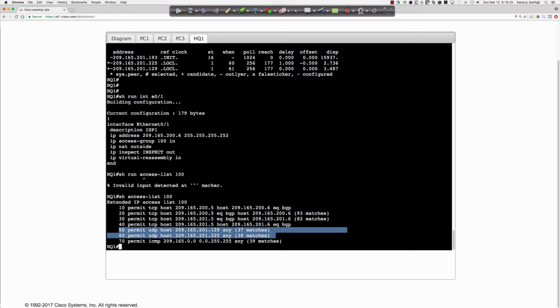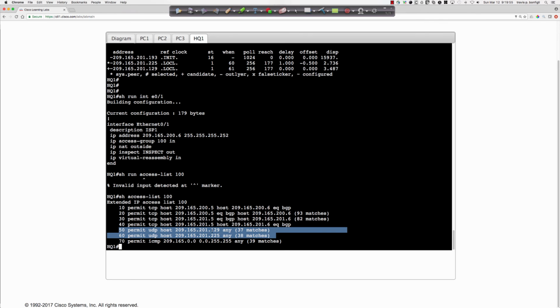So we saw reference to NTP. So remember that NTP uses port 123, probably one of the easiest assignments to remember, and it uses UDP, right? NTP is not TCP based. So when we were looking at this ACL earlier, and we were talking about the BGP lines that we are very familiar with, we came upon these two lines here, and having looked at this and then seeing that two of those were the time servers. So what is the issue here, right?